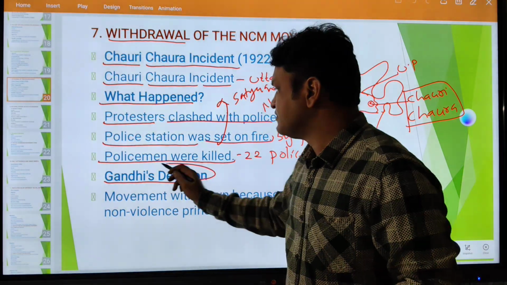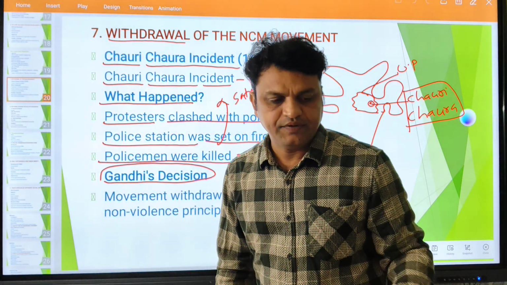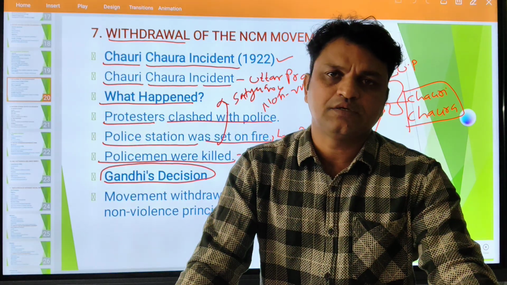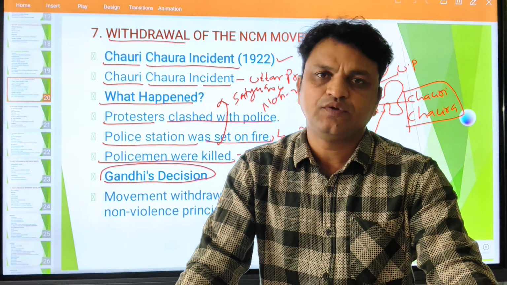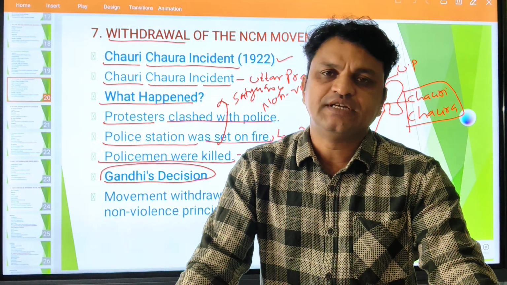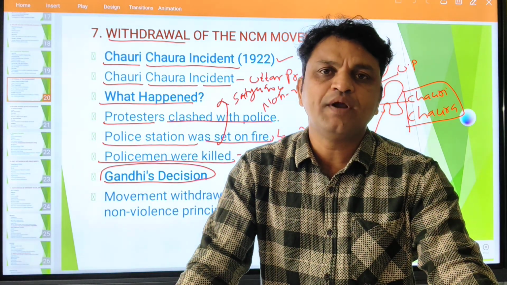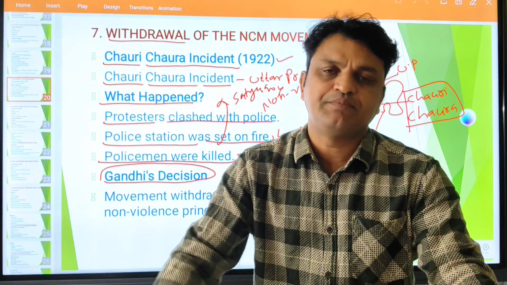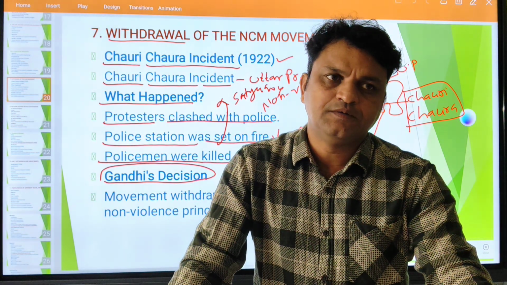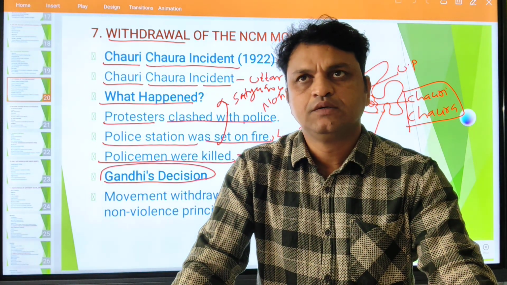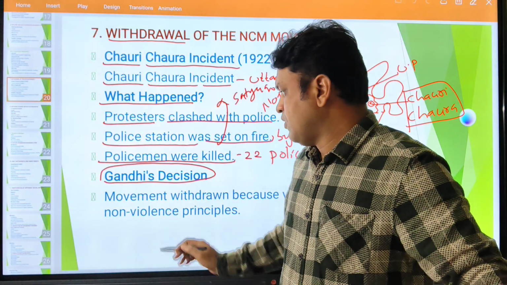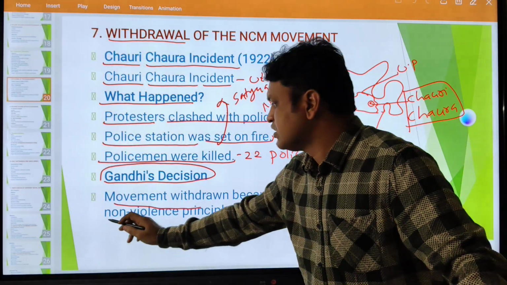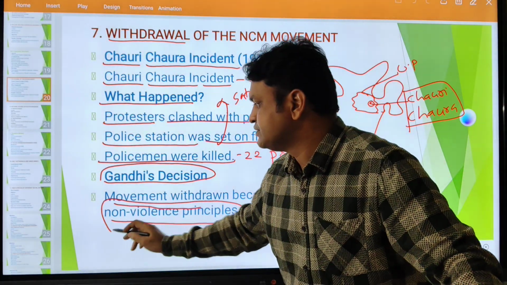So as a result, what happened? Gandhiji's decision. Gandhi sat with the INC, Indian National Congress leaders, and he himself took the decision that it was time to withdraw the movement, because the movement was going beyond the boundaries, beyond the given direction. The movement was withdrawn because the violence violated the non-violence principle.